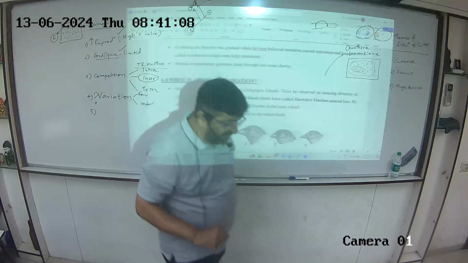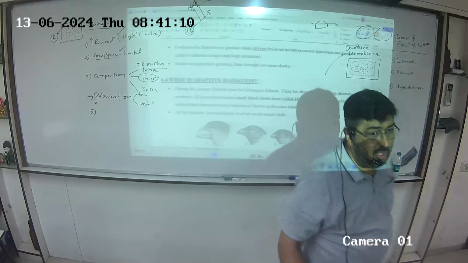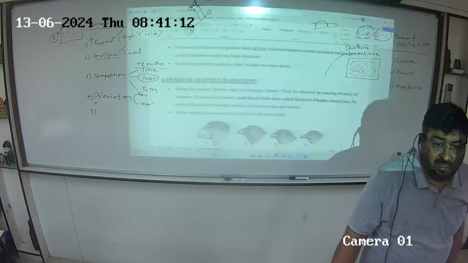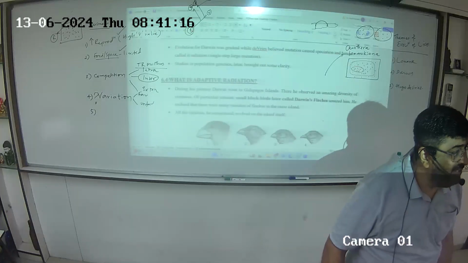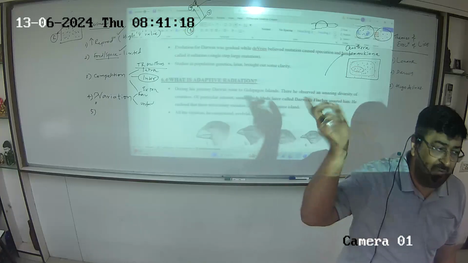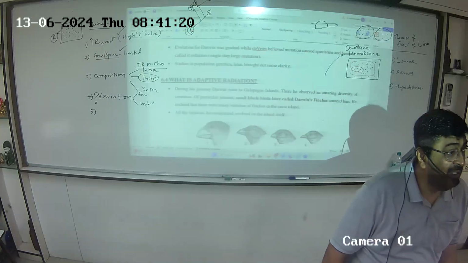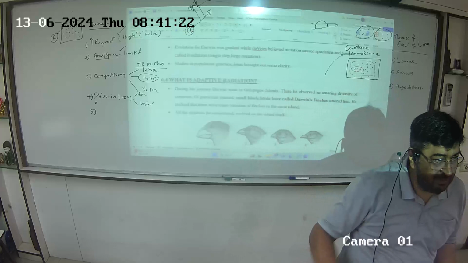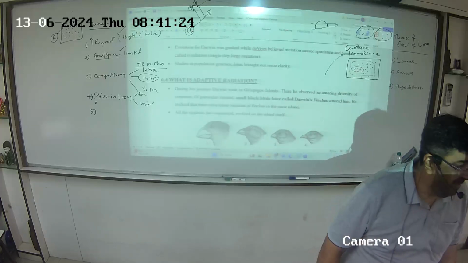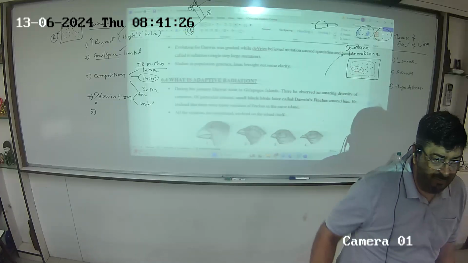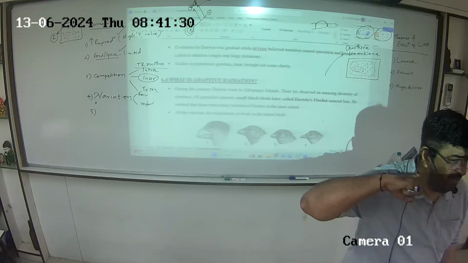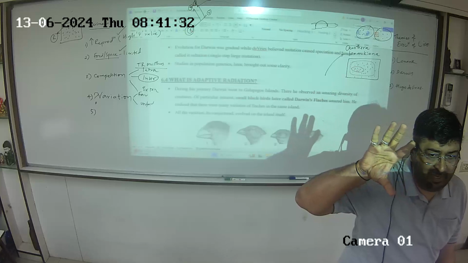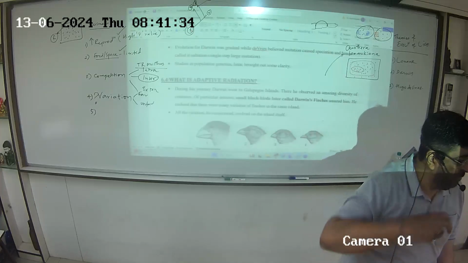One point which I missed out when I was talking about Darwin is that when he was describing and trying to prove his theory, he took up the same giraffe point, the neck point of Lamarck. Now he said, see, the long-necked giraffe is not existing because of what Lamarck said, use.